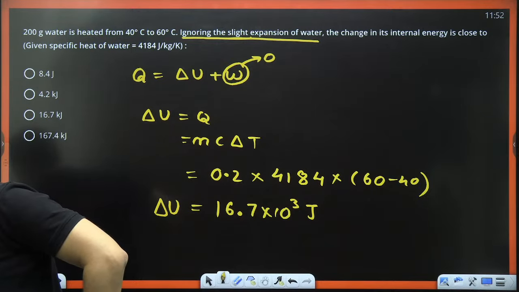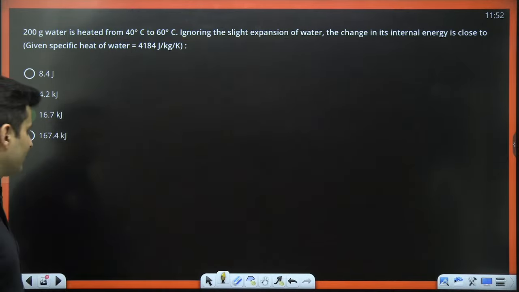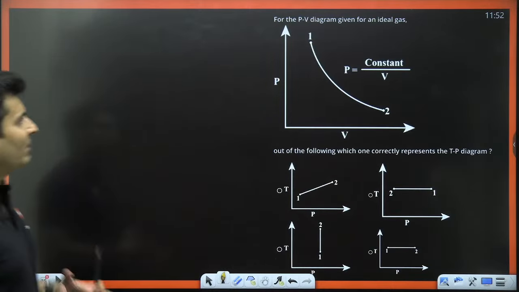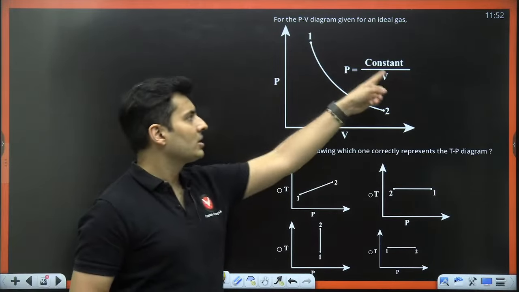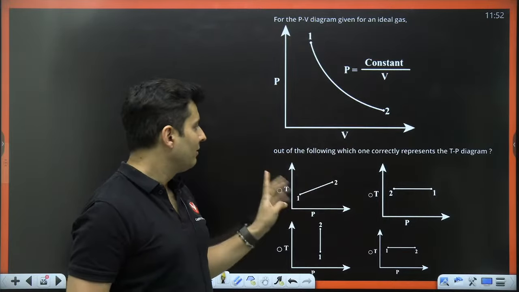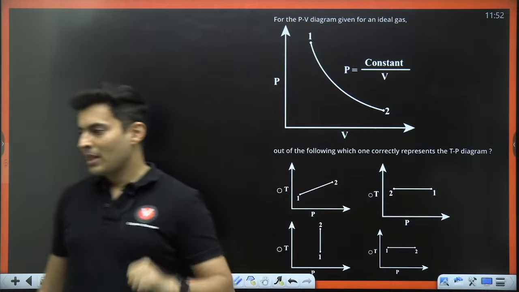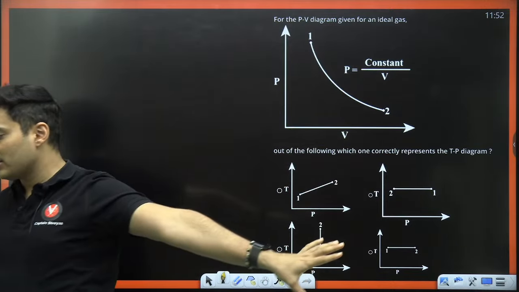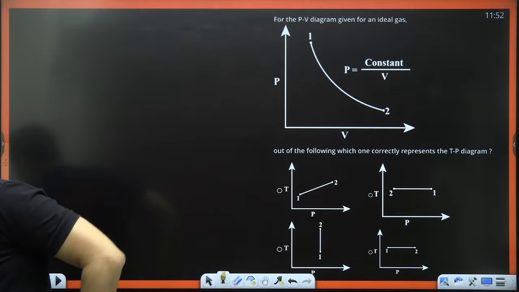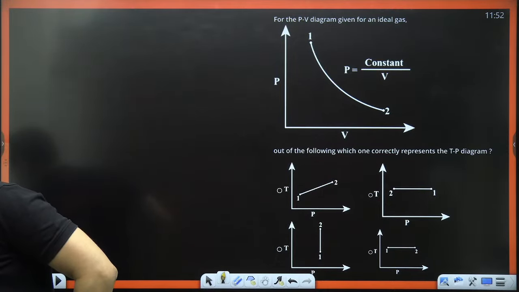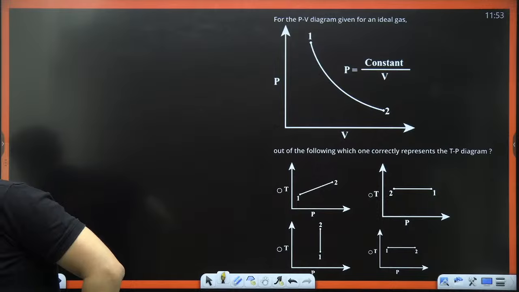Okay. Shall we go to the next question coming up on your screen? Here it is. What does it say? For the PV diagram given below, pressure is constant by volume. Which of the graphs correctly represents it in a temperature versus pressure diagram? So this graph in the temperature versus pressure graph will look how? Come on, think about it. Think carefully. What do you think will be the correct answer?